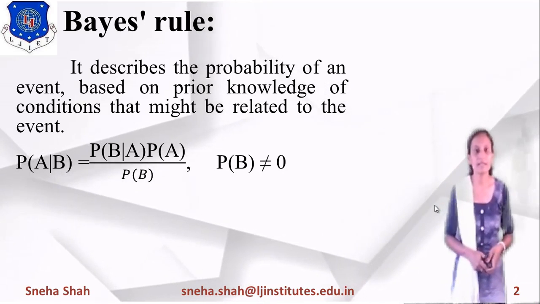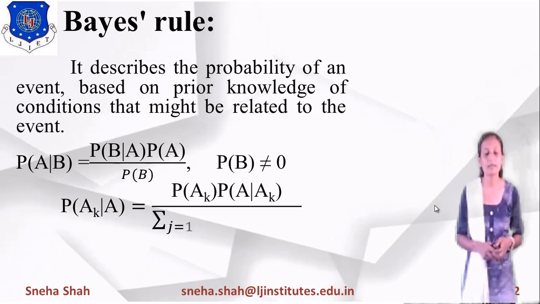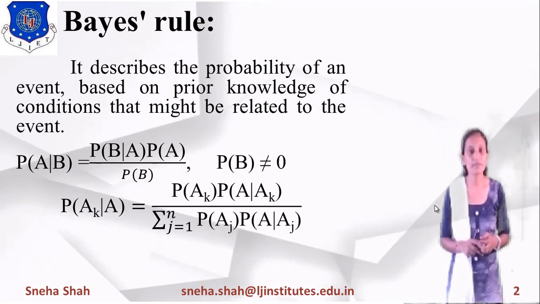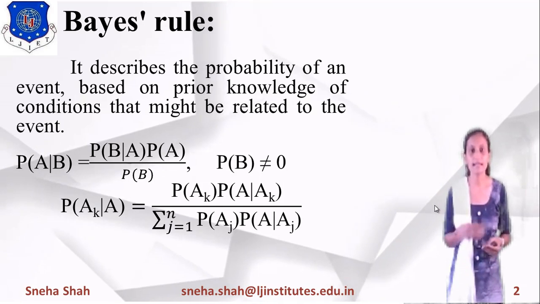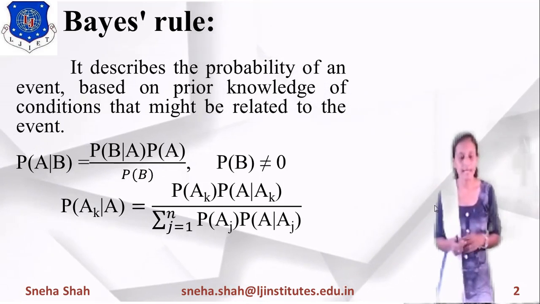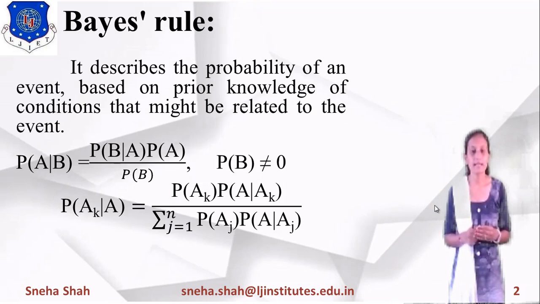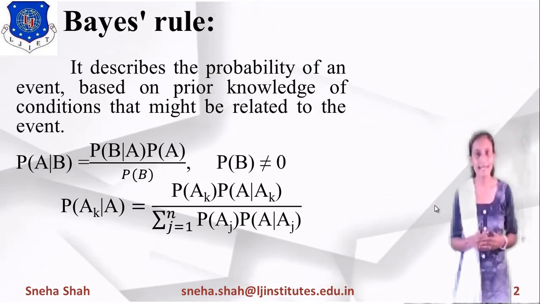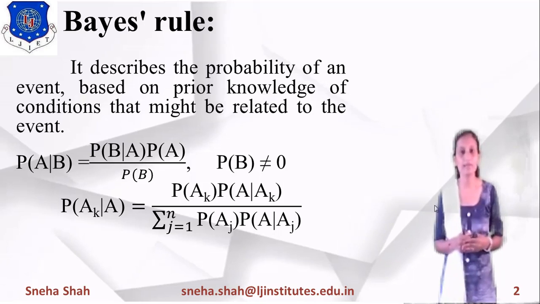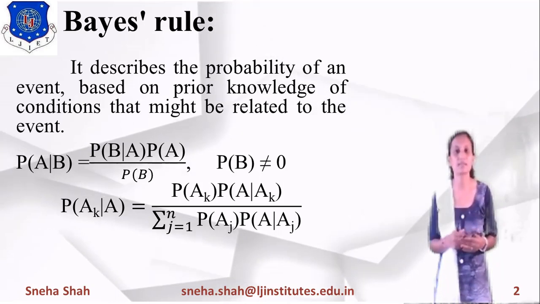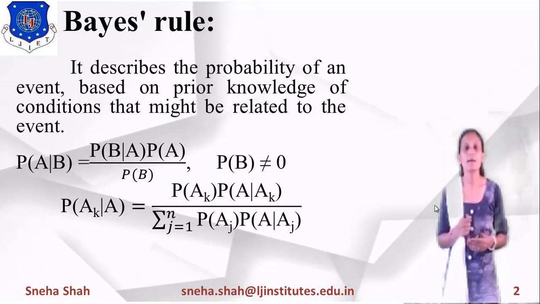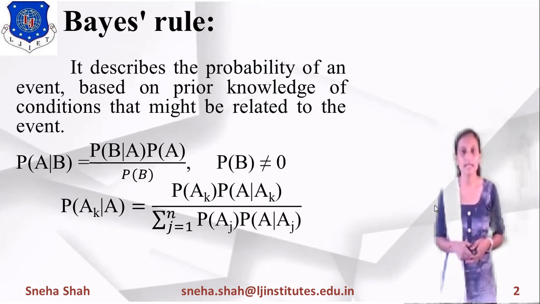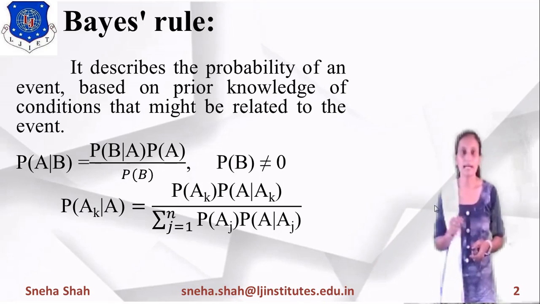In the same way, if we are finding the value of probability of AK given A, here we are taking AK to mean any other event like A1, A2, A3 up to AN. If we take it like this, then what will be the Bayes rule? Probability of AK into probability of A given AK, divided by summation J equals 1 to n of probability of AJ into probability of A given AJ.